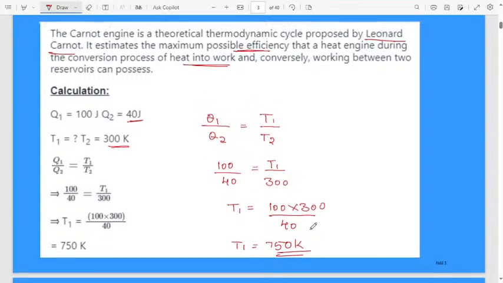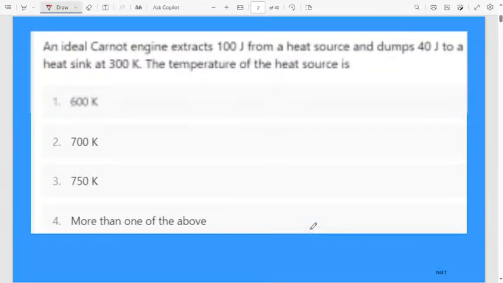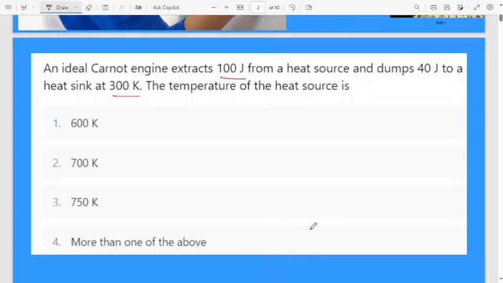This type of problem they will definitely ask in Karnataka TET because they give Q1, Q2 and T2. The heat related to the sink we consider as T2, which is 300. The temperature of the heat source we consider as T1.